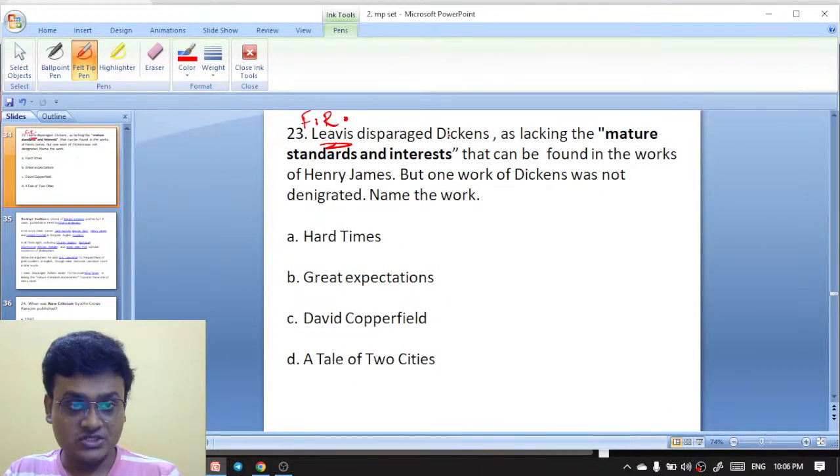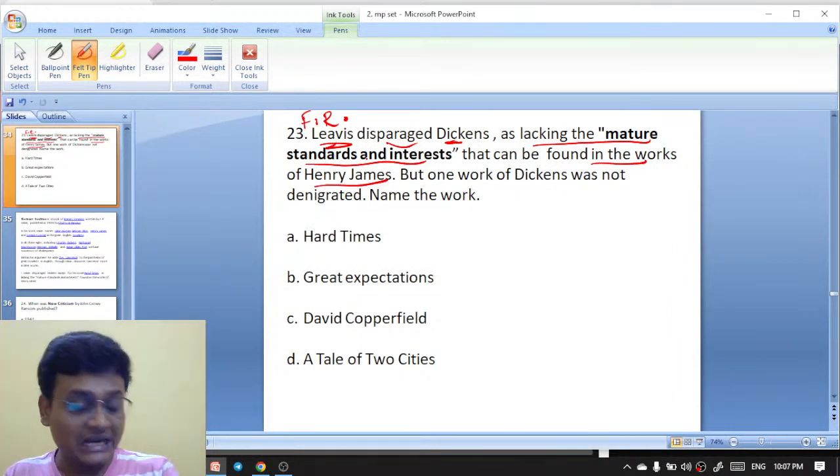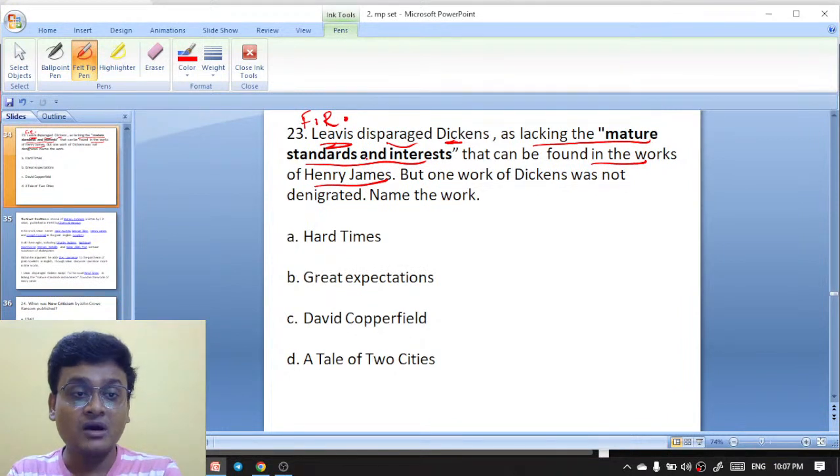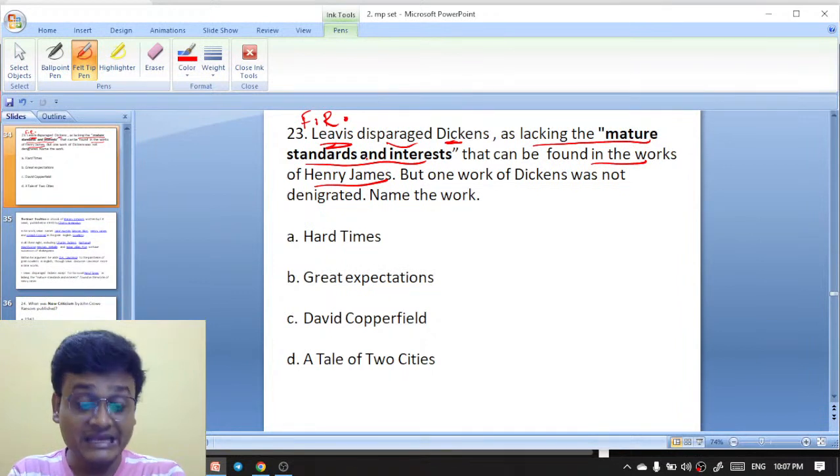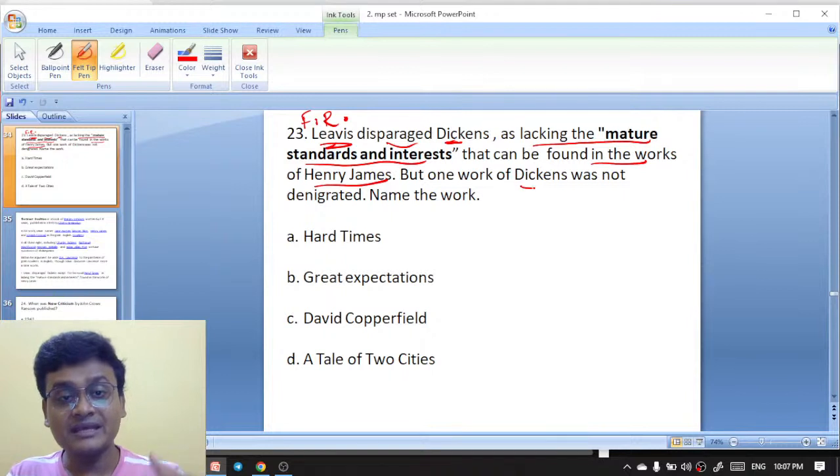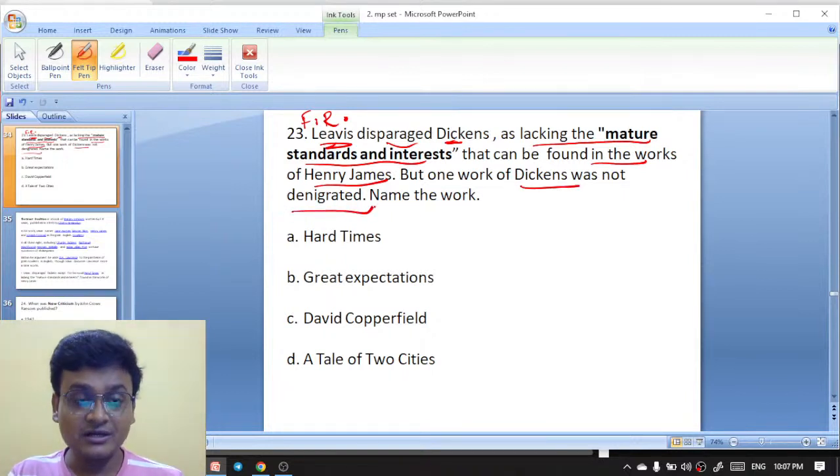He disparaged Dickens. Why is he disparaging Dickens? He gives the reason that Dickens lacks the mature standards and interests that can be found in the works of Henry James. He is saying that the mature standards and interest can be found in the works of Henry James, whereas they can't be found in the works of Dickens. That's why he is disparaging, showing disrespect towards Dickens' work. But one work of Dickens was not denigrated.